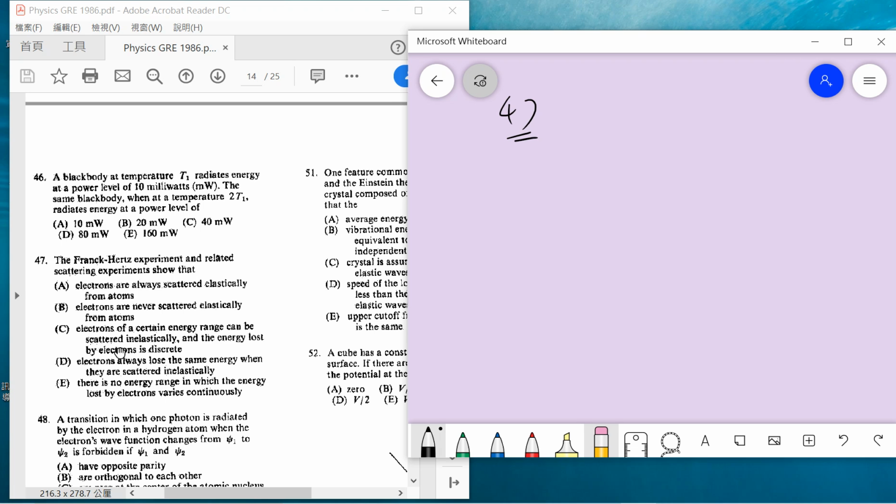Electrons of a certain energy range can be scattered inelastically, and the energy lost by the electron is discrete. So basically, Franck-Hertz showed that the electron can absorb discrete energy, with transitions from energy level to energy level.